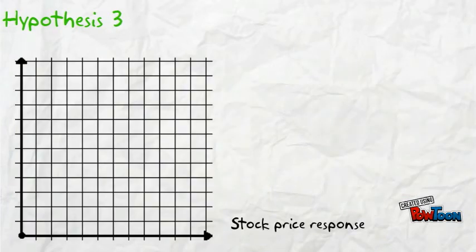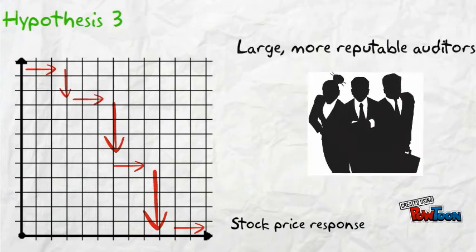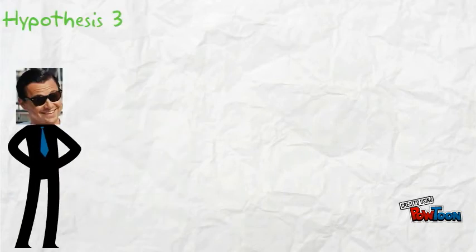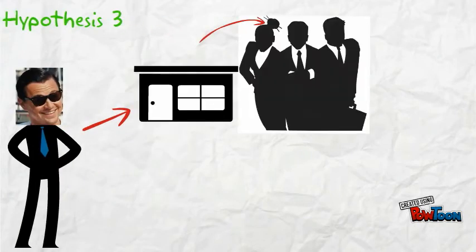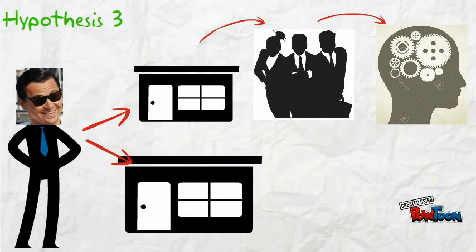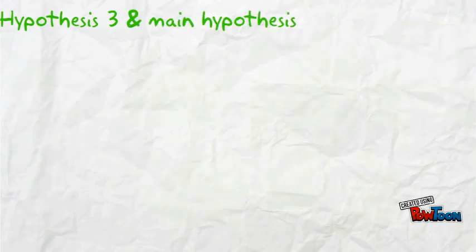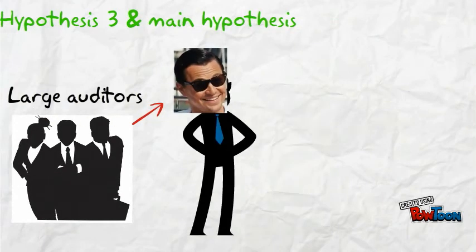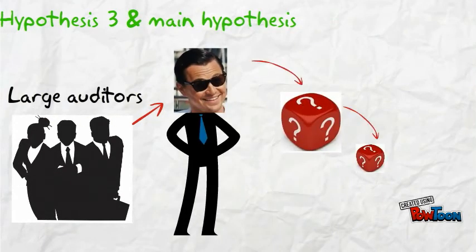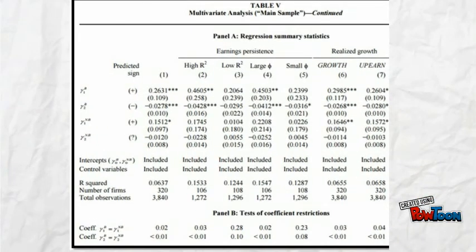Thirdly, Hollander found that the magnitude of the stock price response to earnings declines significantly more over time for newly traded firms audited by big auditors than for newly traded firms that are audited by small auditors. This indicates that investors who hold stocks of firms that were audited by a large auditor learn at a faster rate than investors who hold stock in firms with a smaller auditor. This consequently implies that large auditors turn out to be better able to reduce investor precision uncertainty compared to smaller audit firms. These empirical results are obtained from Table 5, which shows that the found values have the same sign as predicted.